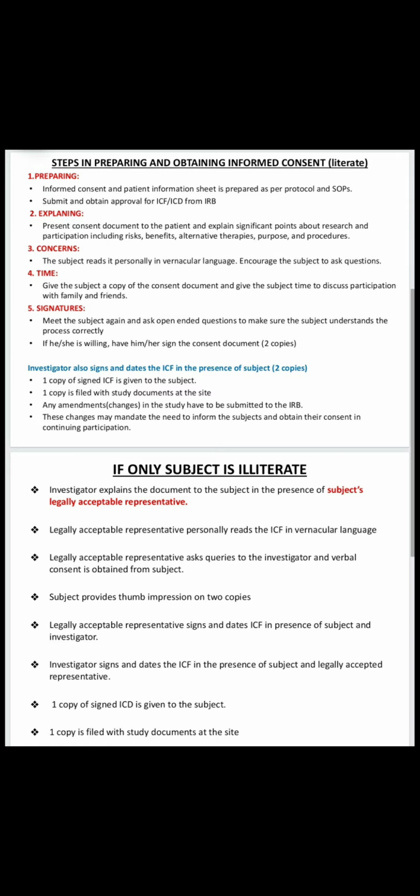Next one is explaining. Here the investigator will explain all aspects of the clinical trial to the subject regarding the risks, benefits and alternative therapies, and what the purpose and the procedures are that they are going to follow in the clinical trial. That should be explained by the investigator to the subject.